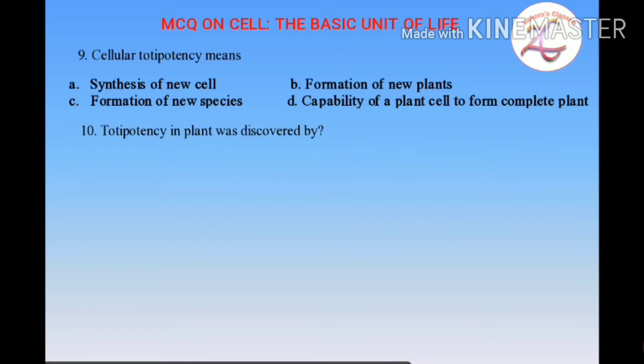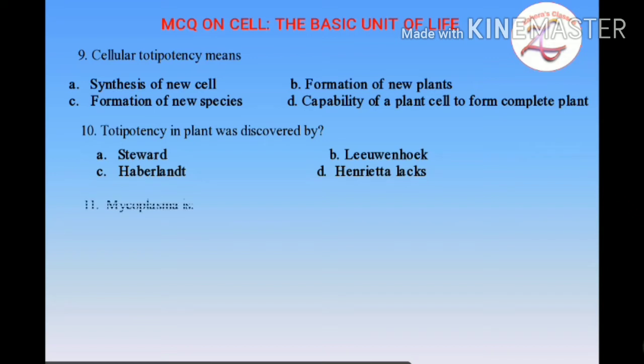In this question also you will get the answer after you see the basics of totipotency, which is given in the last of the video. So this question is asking, totipotency in plants was discovered by whom? A. Stewart, B. Leeuwenhoek, C. Haberlandt, or D. Henrietta Lacks. So students, for these two questions you will have to watch this video till the end, so that the basics are clear and you yourself will be able to answer the questions.